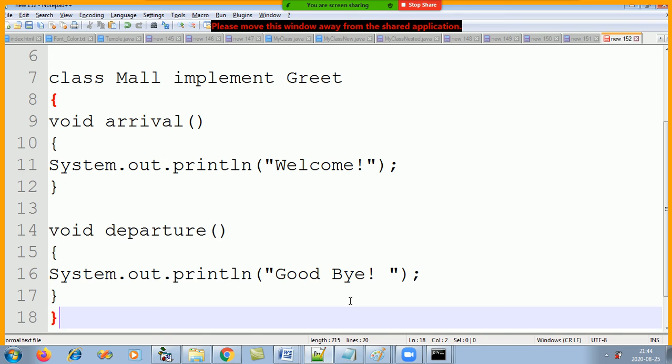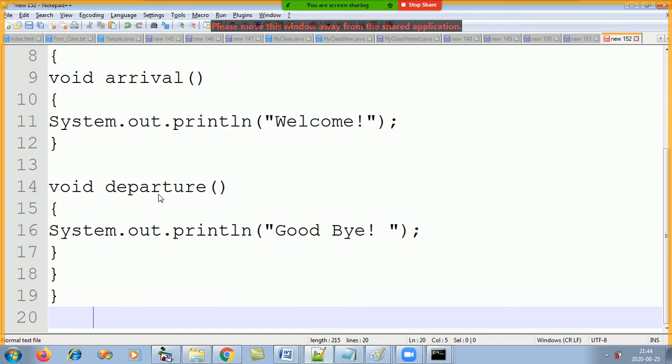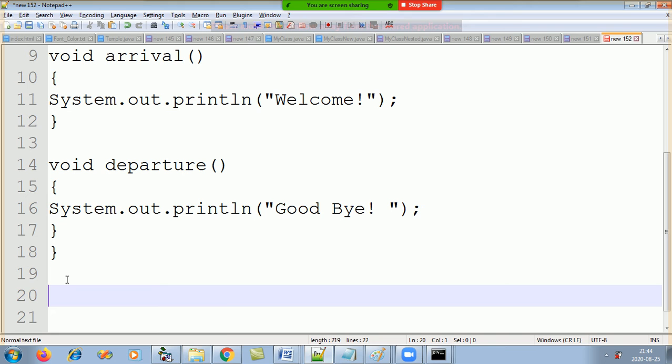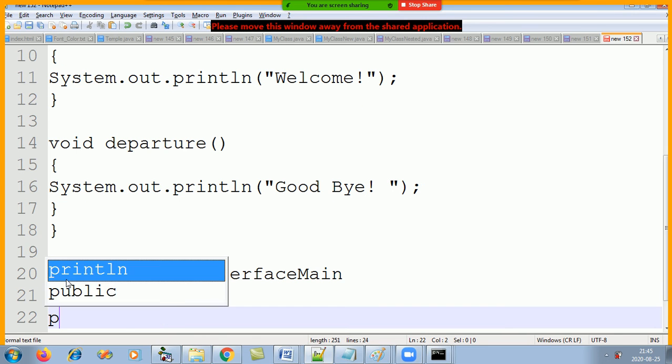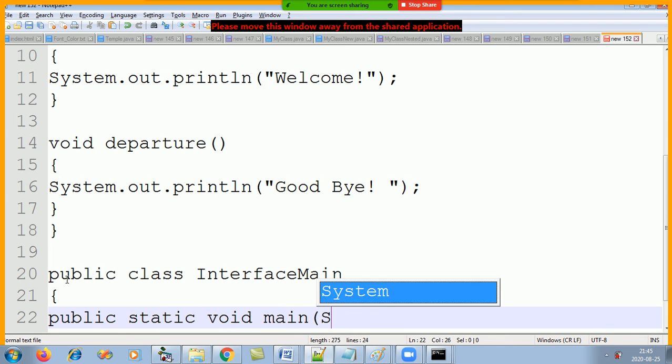Now we will make object of which? Object of the interface or object of the class? So now we will write a class for main, right? We will always make a separate class for main. Public class interface main. What is the class name? And what do I write in it? Public static void main.